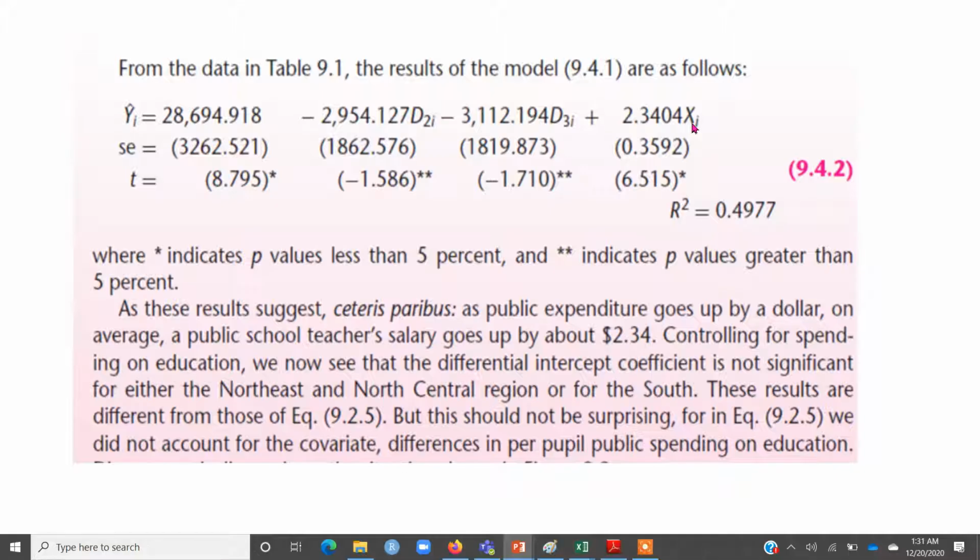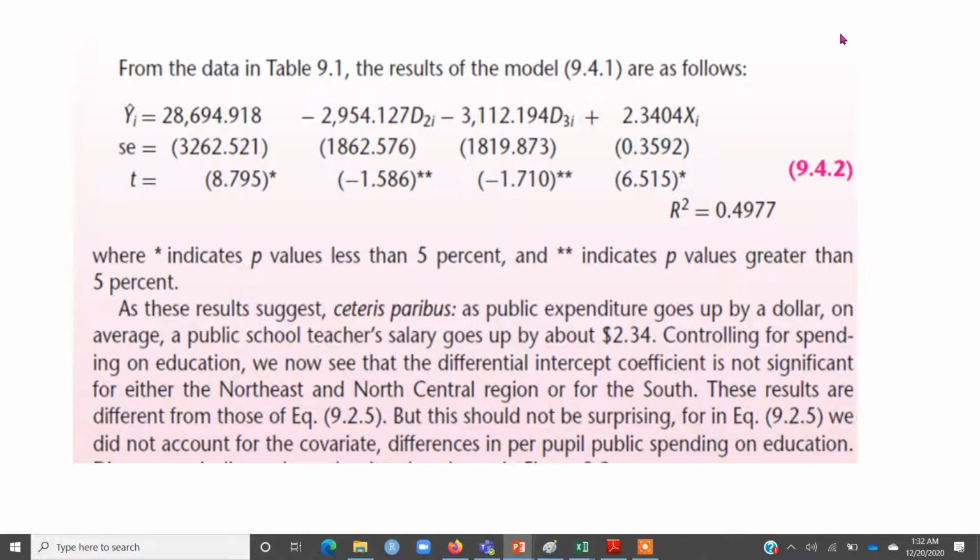So this xi variable, the public spending variable, is statistically significant, which means, as a policy implication, this regression is suggestive of the fact that if we increase the public spending per pupil, then we can expect that the salary of the teacher in that region will go up.